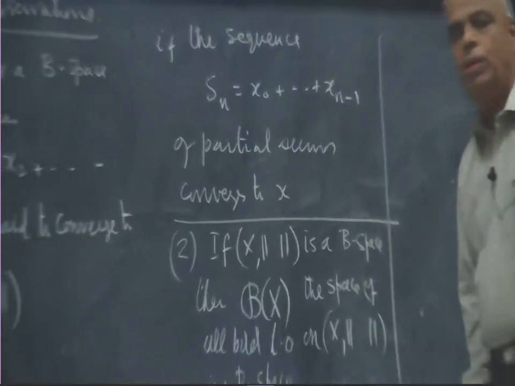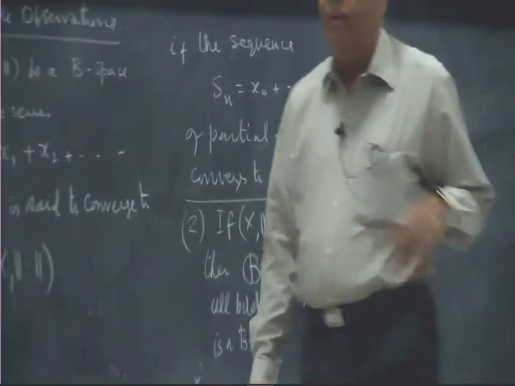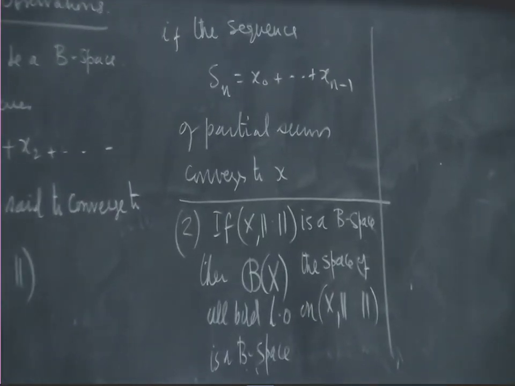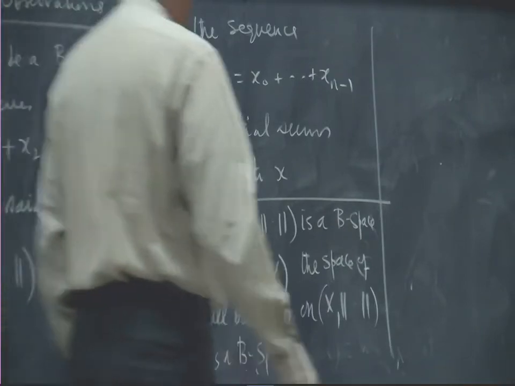And therefore, whenever I want to talk about convergence in BX, it is enough if I show Cauchy. Since BX is a Banach space, to show convergence in BX, I will always show Cauchy.